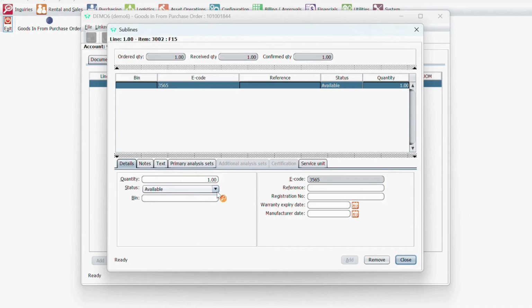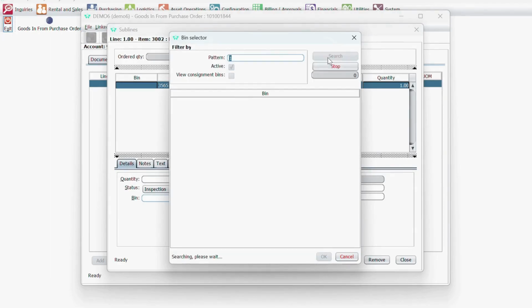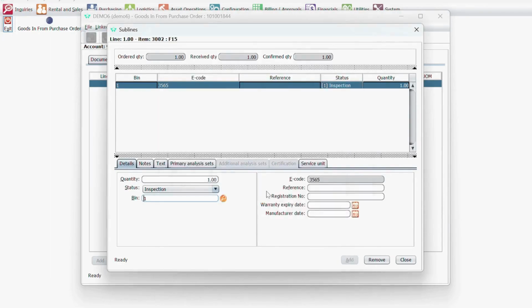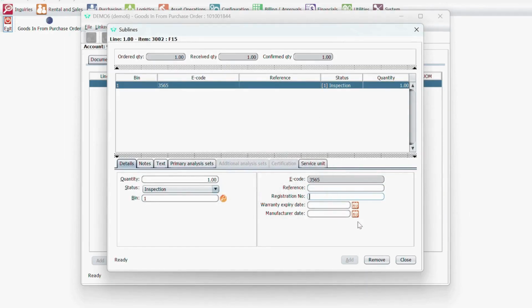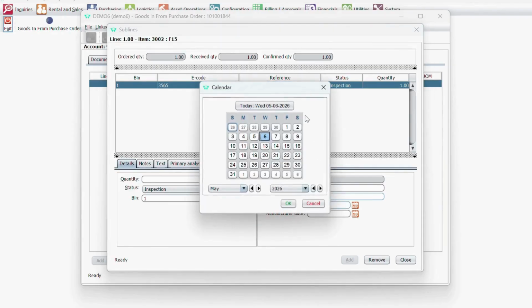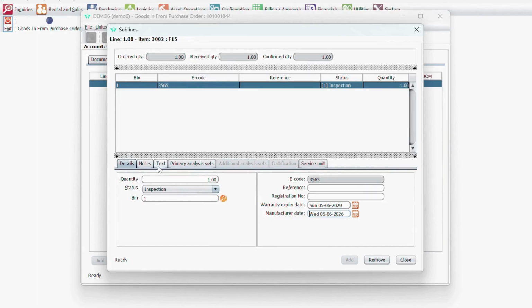So first of all, you want to put a quantity in. You want to put the status you want it in. Maybe it needs an inspection, which is normally when it comes in. You got to put in a bin location if you have a bin location you want to put it in. And this could be set up in implementation. You also want to put a reference number. Again, John Wayne Airport, just to keep references there. You can put a registration number if you wanted to. You could put the warranty expiration, which is going to be, let's just say 3 years from now. And then your manufacturers, let's just put today for manufacturing, right?